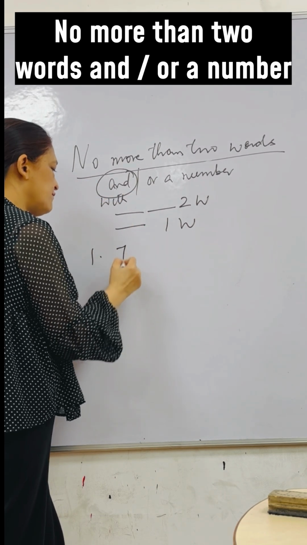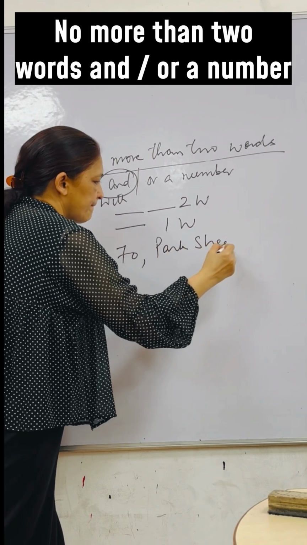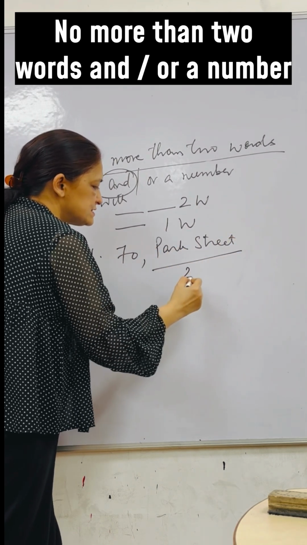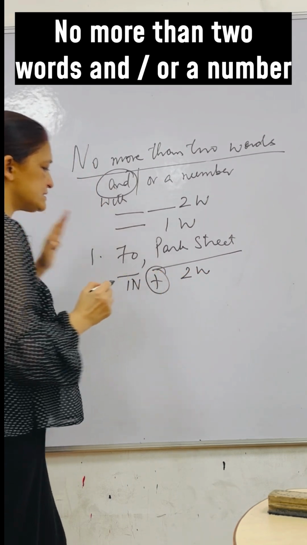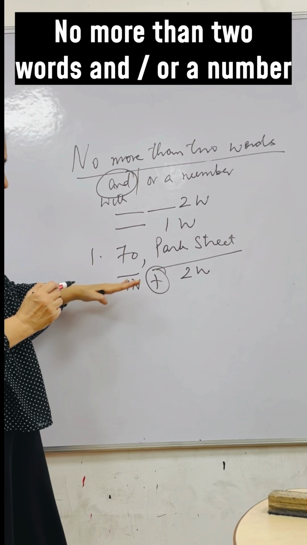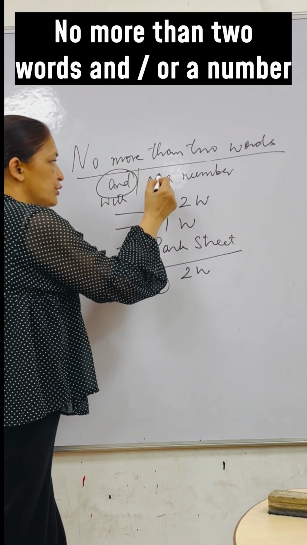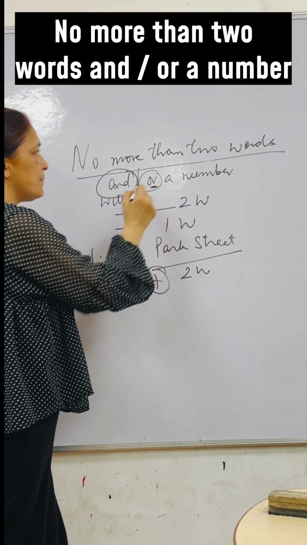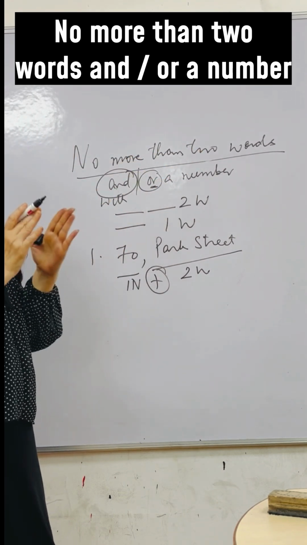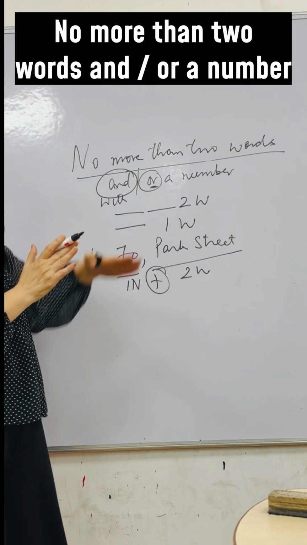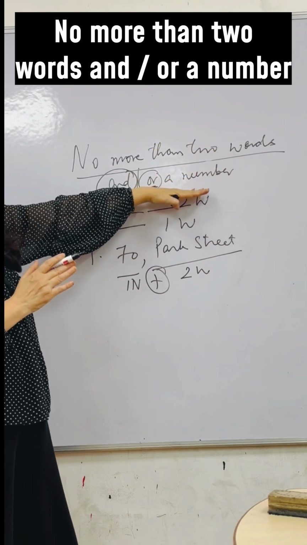Now, if I write 70 Park Street, this answer has 2 words, one number. So it means I have both 2 words with a number. This part is clear. Then we come to this one, or a number. No more than 2 words or a number. Or means one of them. I'll have to choose either my answer can be of 2 words or less than 2 words, or just a number.